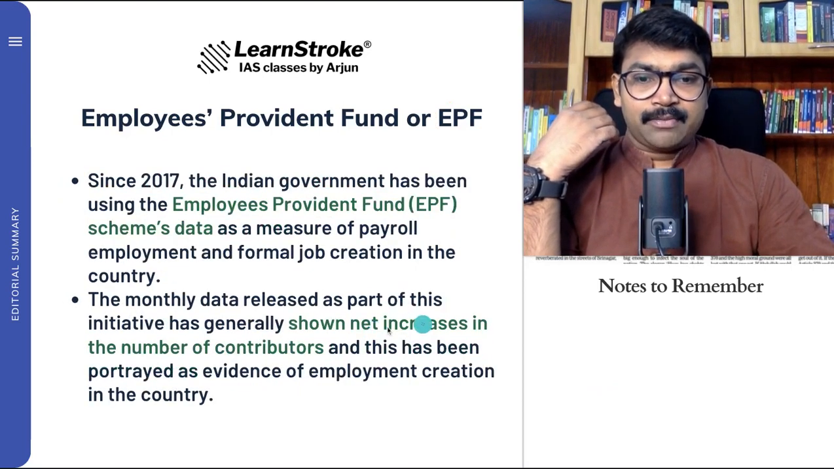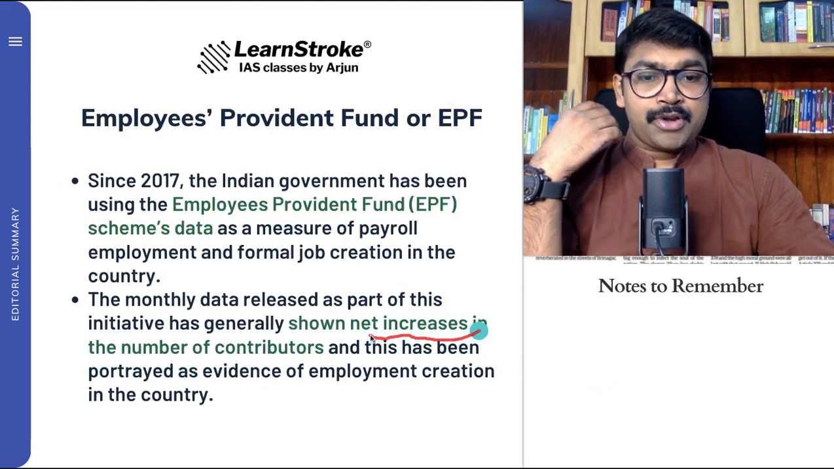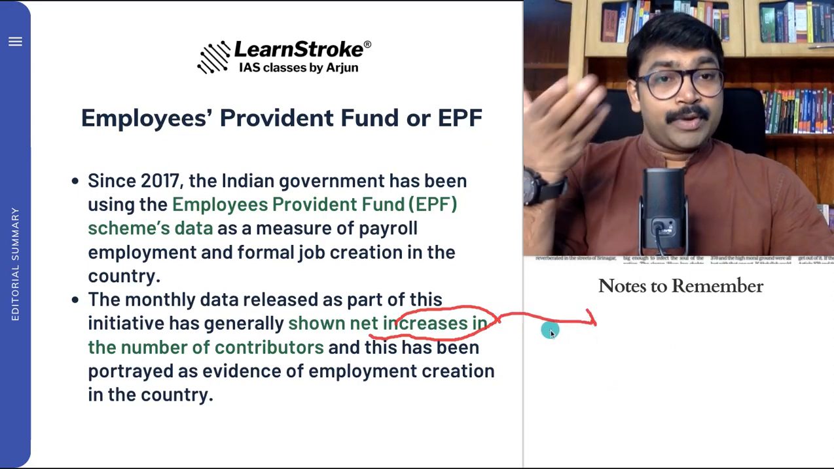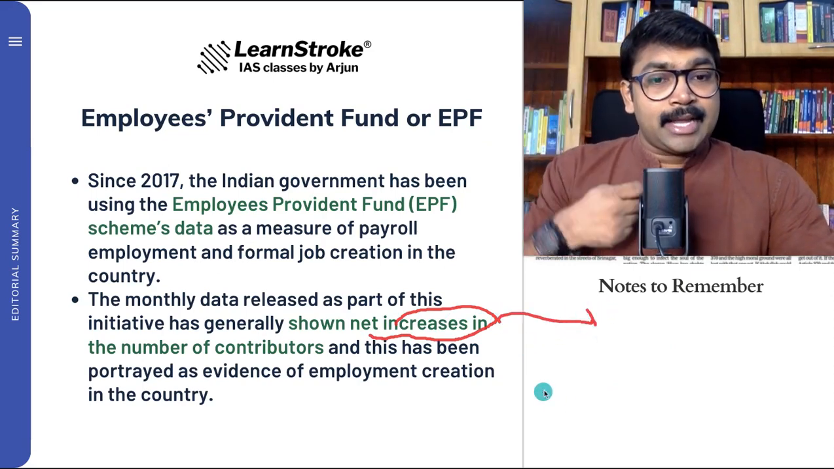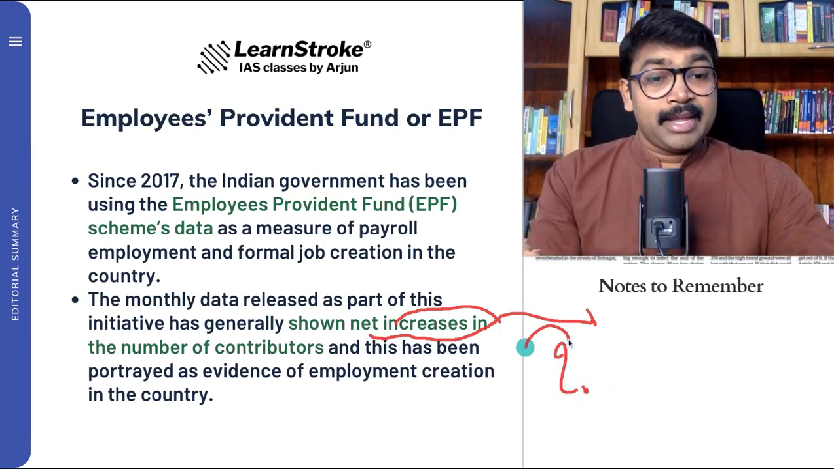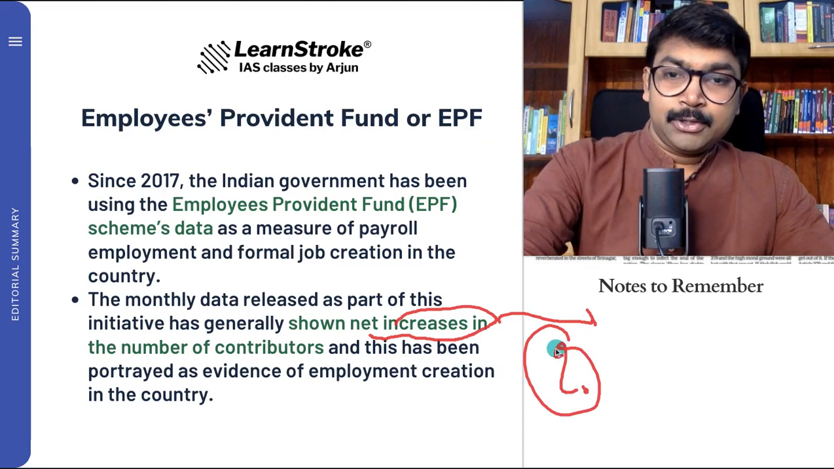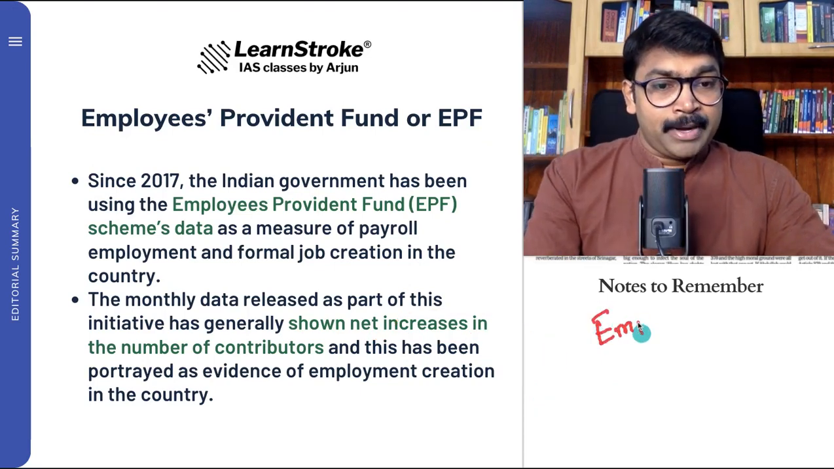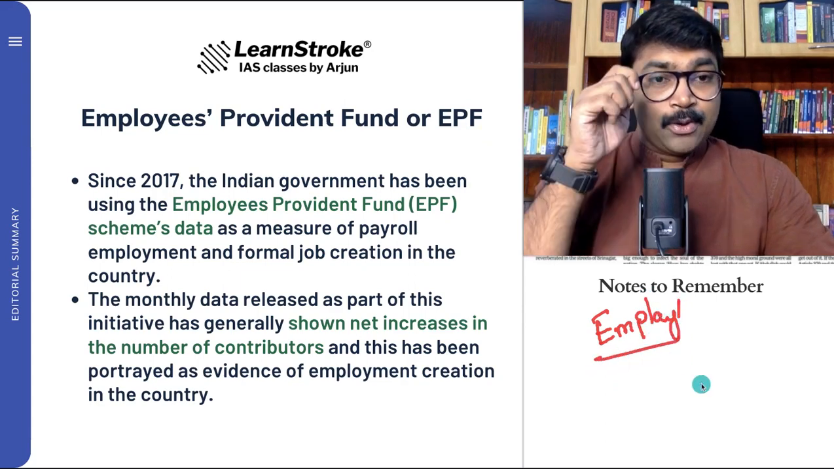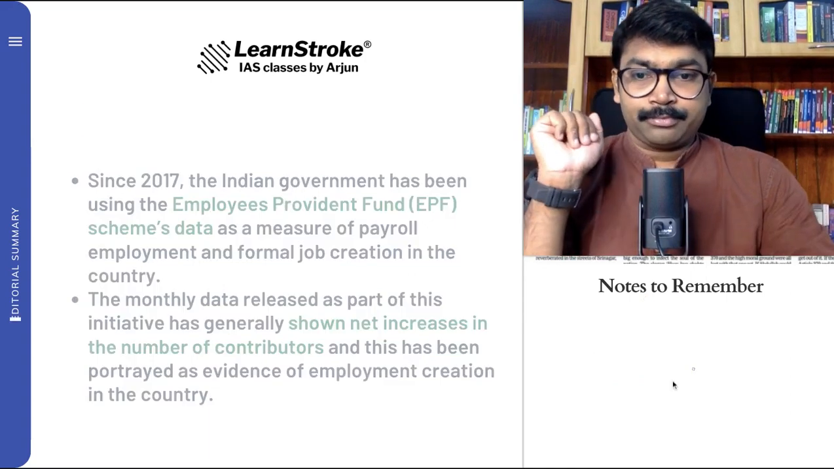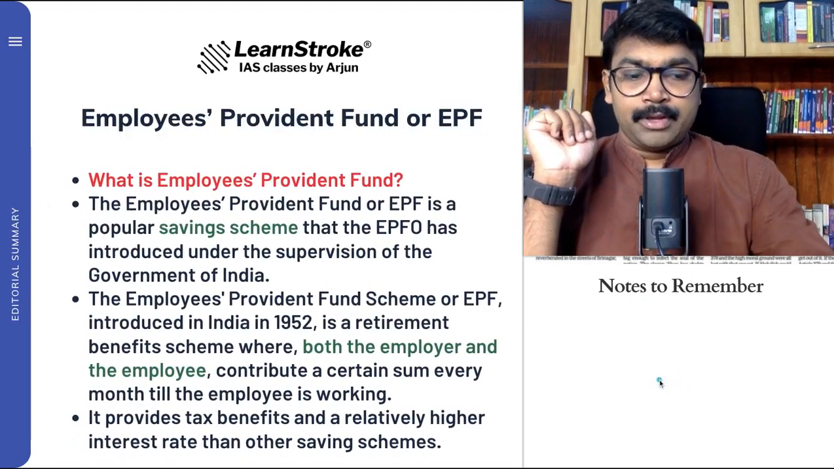That is the reason why one of the reports says that every month the contribution has increased. So when the contribution has increased, you are analyzing that employment must also have increased. Is it right or wrong? It may not be right. Measuring the employment rate with EPF may not be the right solution, is what the article is trying to tell us. Okay, so this point is clear. What is EPF?